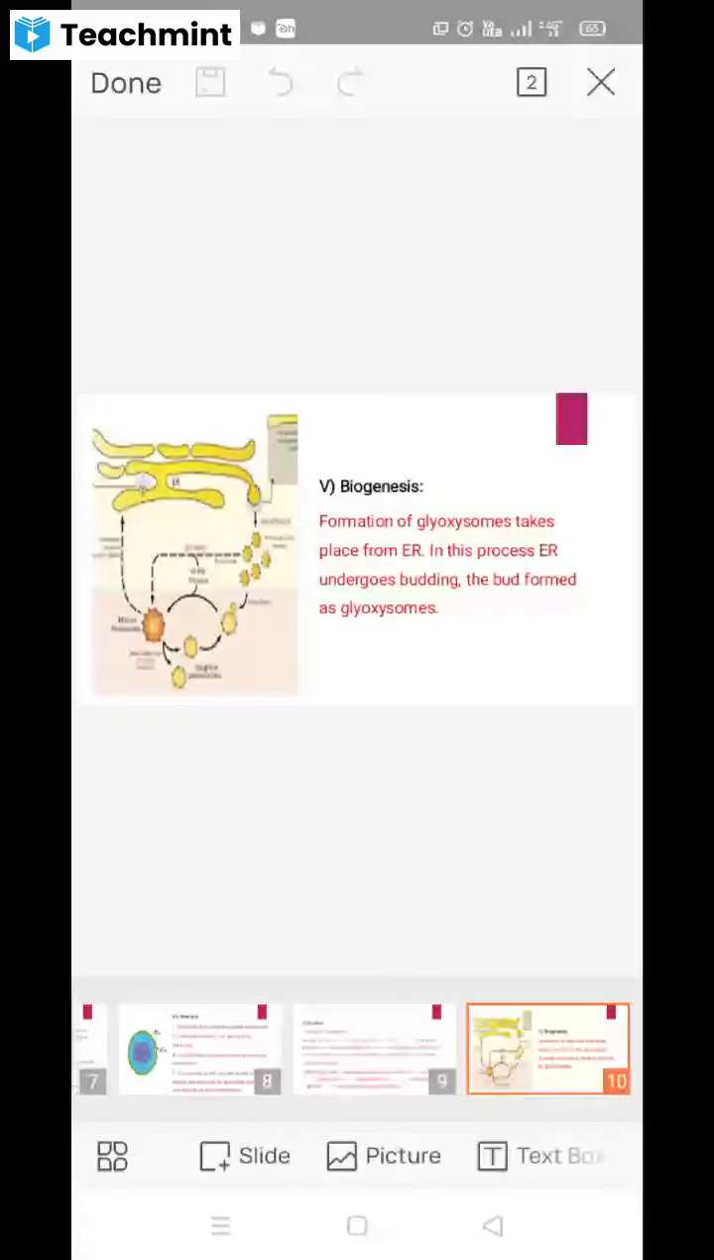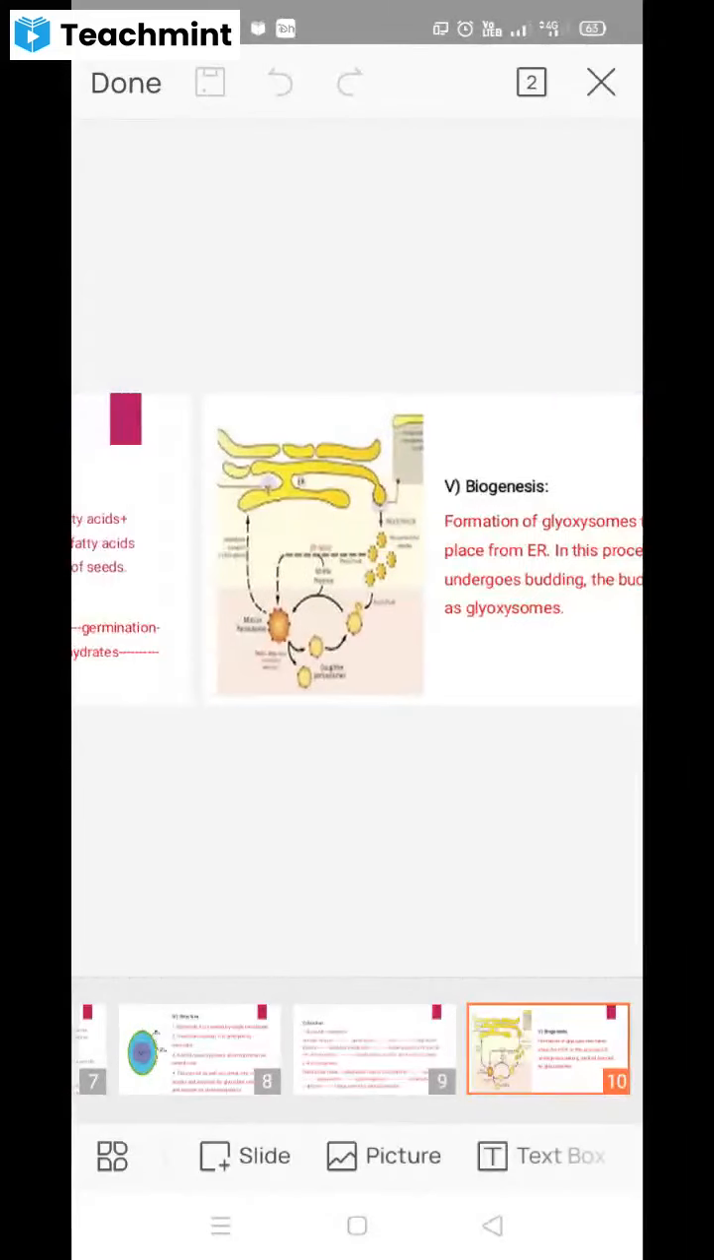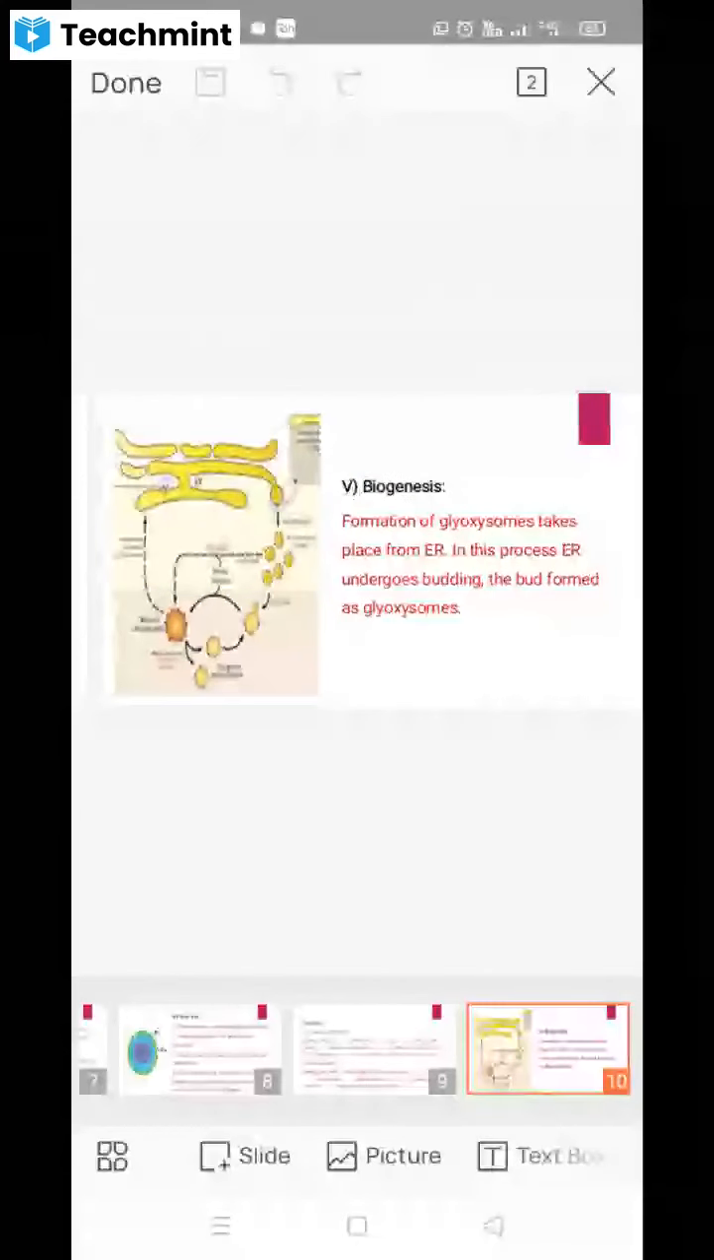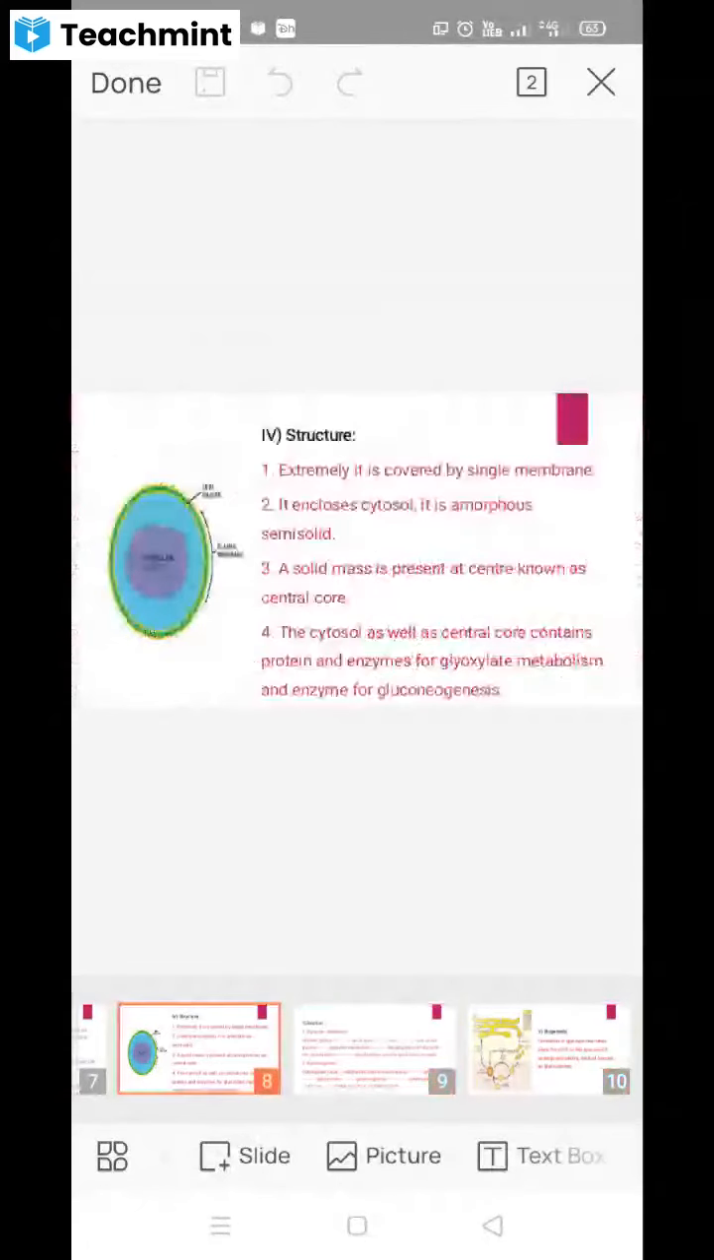So there is not much difference in the structures of the peroxisomes and glyoxysomes. The main difference between the peroxisomes and glyoxysomes is related to the presence of proteins and enzymes. In glyoxysomes, the enzymes are related to the glyoxylate metabolism and gluconeogenesis.